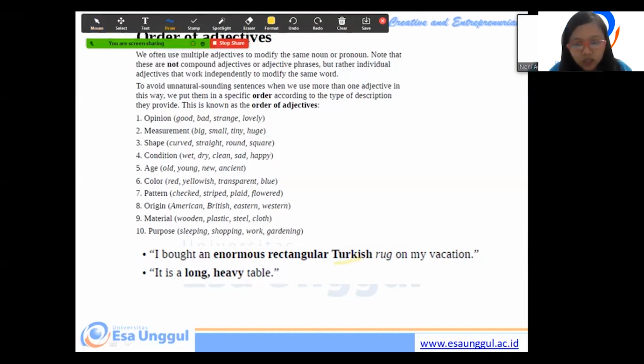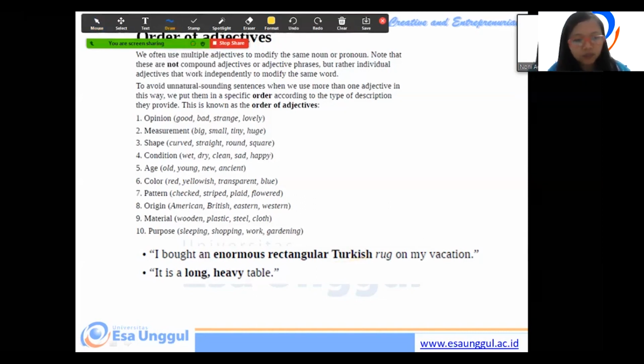If we see rug, noun, and then we see this is the adjective, enormous. Enormous is besar, so it is measurement or size.